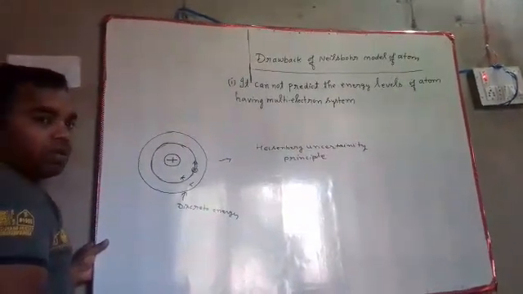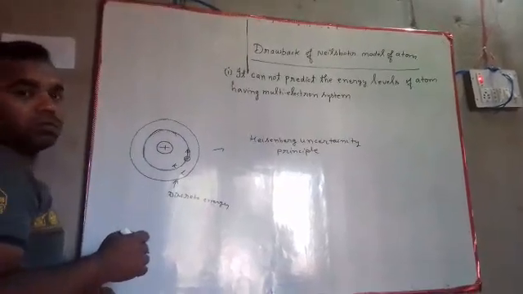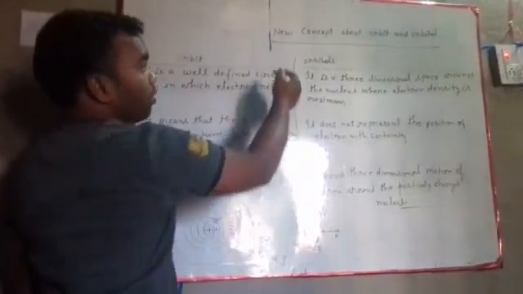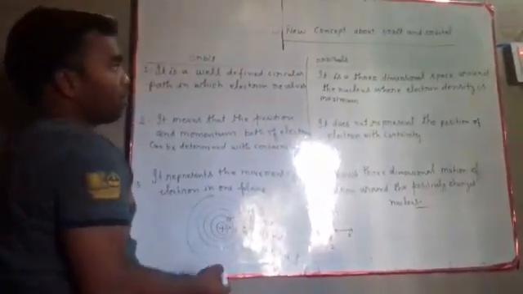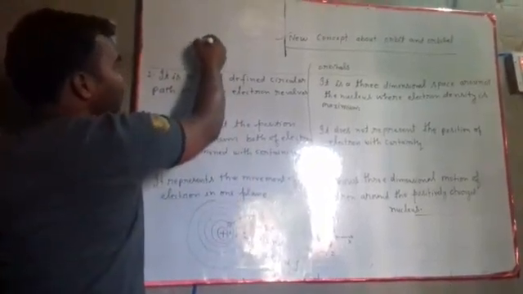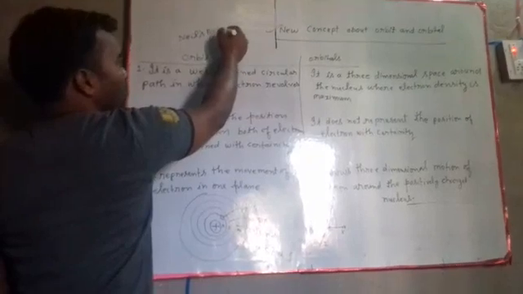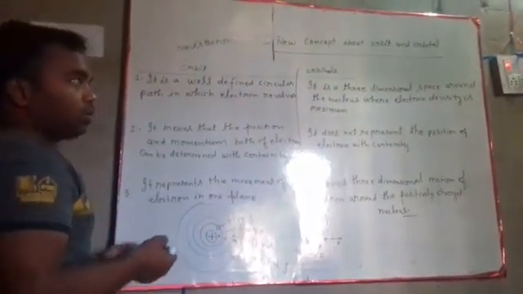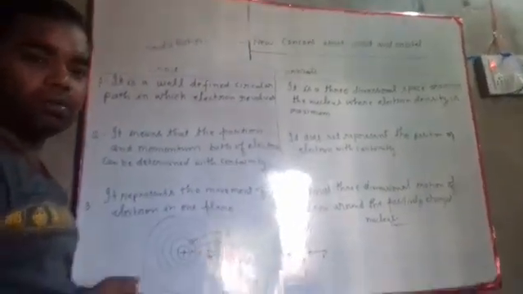So, we see here the new concept of orbit and orbitals. We have the concept of orbit according to Niels Bohr model, and the model that we follow is the quantum mechanical model.